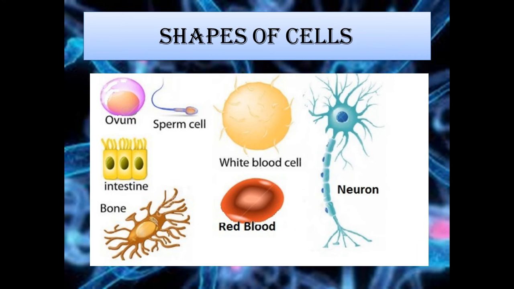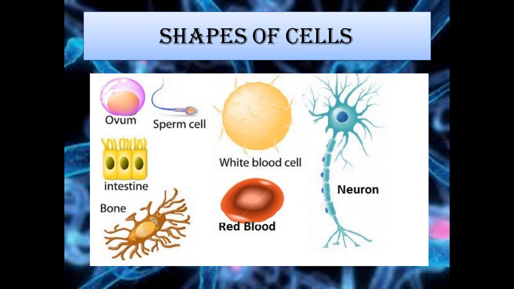Cells show great variation in their shape, such as spherical, spindle shaped, elongated, oval shaped, branched. Some cells may not have a definite shape. They have changing shapes, for example, amoeba. Amoeba has an irregular shape. It changes its shape according to its need. Like when food comes in its way, it elongates its body to capture the food. That foot is called pseudopodia, or the false feet, which is elongated only for capturing the food.